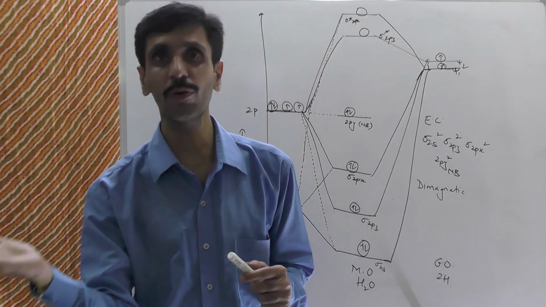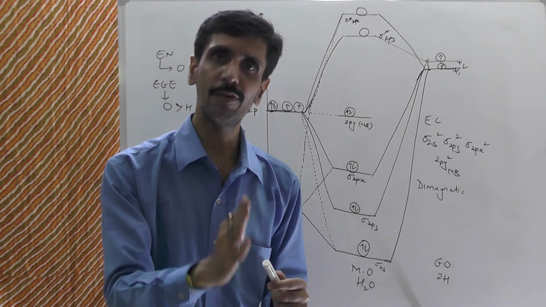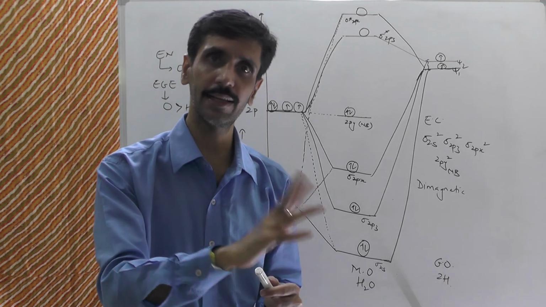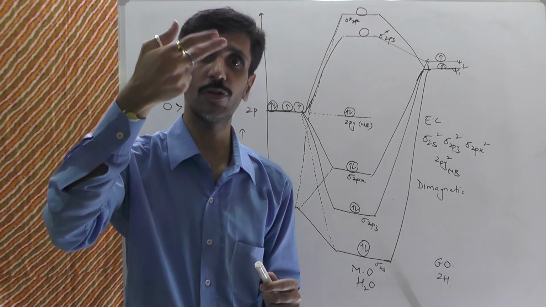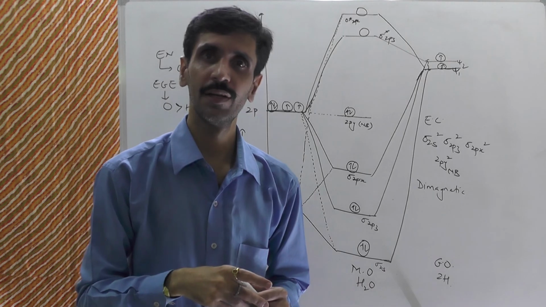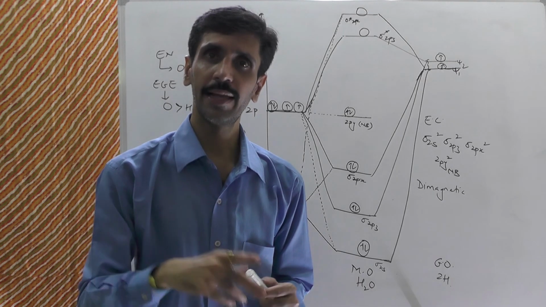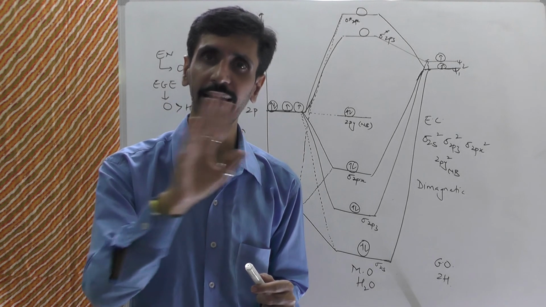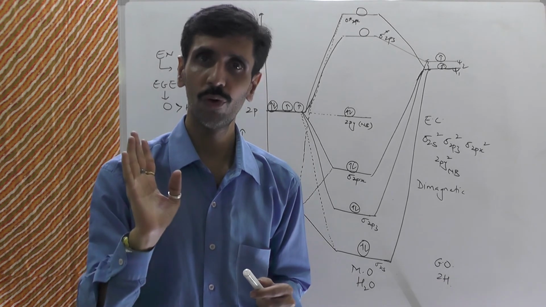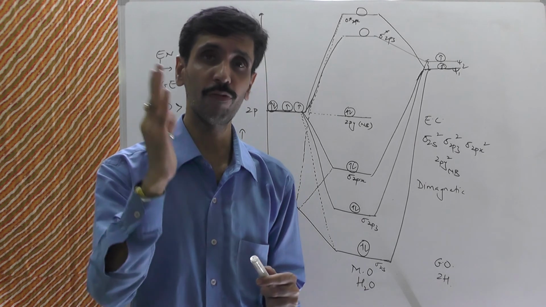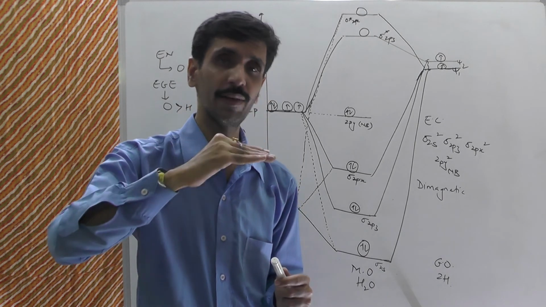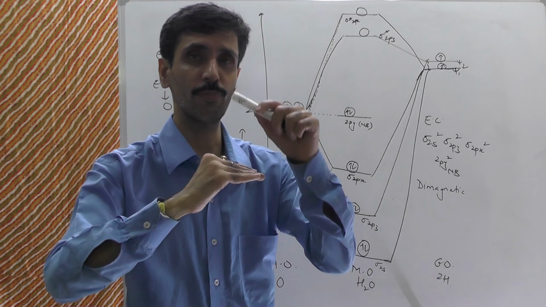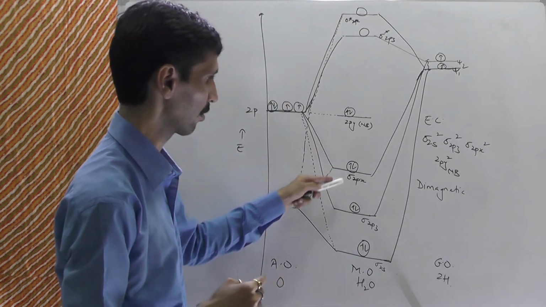So 180 degree to 90 degree. So whenever I have a molecule with a bond angle of 90 degree, तब मैं वहाँ पर ऐसा बताऊंगा कि the 2pz will be having a higher energy and the 2px will be having a lower energy. लेकिन you guys know very well that the bond angle of water molecule is not 90 degree. It is 104. So as a result, when you go from 180 to 104, the σ2pz is going to be lower and σ2px is higher. Okay, that's why I have shown it this way.